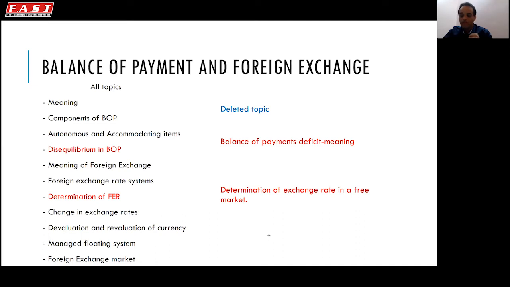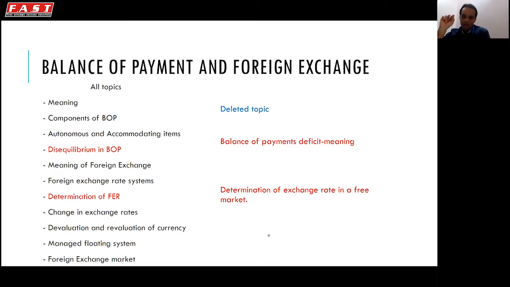Second is balance of payment and foreign exchange. All the topics in balance of payment and foreign exchange have been listed out over here. Please mark the red ones. First, disequilibrium in BOP. Yes, friends, in this, balance of payment deficit meaning has been deleted. So you don't have to study the meaning of a balance of payment deficit, that is when TR is less than TP. There's a very small discussion, but that has been finally deleted.